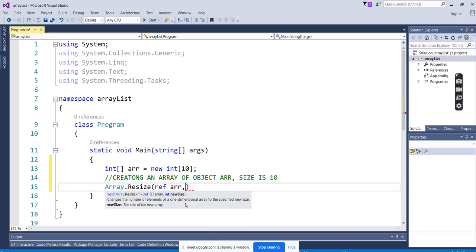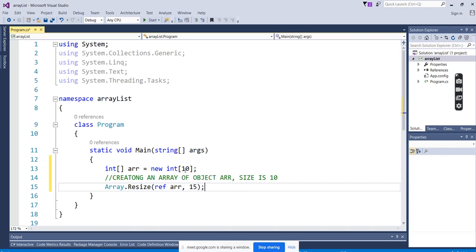Comma. So what is the value now? 10. I want 5 new values. Then enter 15. Then the size of the array is going to increase to 15. But when you type the 15 here, it's not going to allocate 15 new indexes for you. It is going to allocate 5, because 10 are from the previous and 5 are new. So what it will do now, the size gets increased by copying the old values into the new one.